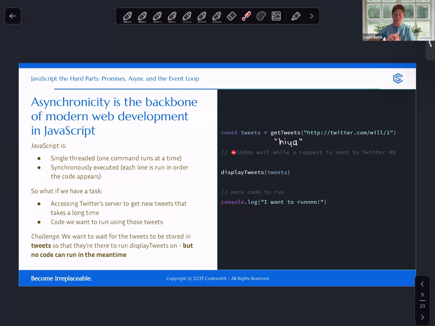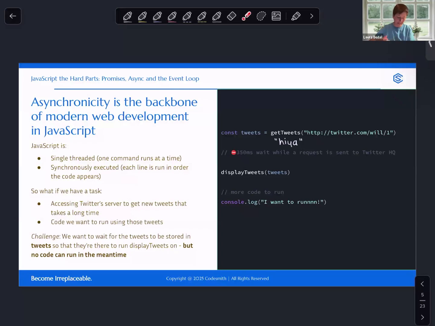And that is what's happening when you're loading a web page. You're not just sending one request to twitter.com/will/1. You're also getting resources to load images. You're getting resources to make sure that you're authenticated to log in and access the resource that you're asking for, getting resources for ads and these types of things. So, and I'd encourage you to go to a website, open the network tab in your browser DevTools, and look at how many requests happen when you load a website for the first time. In that world, 350 milliseconds is a lifetime.